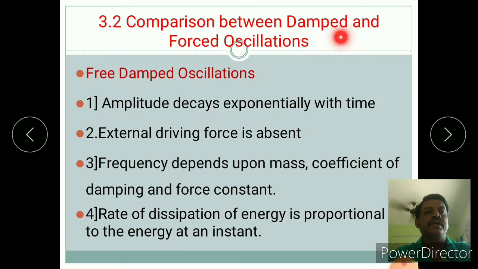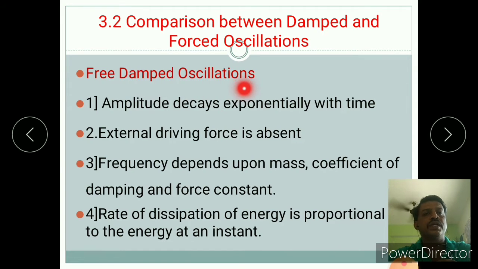Okay, comparison between damped and forced oscillation. So now we consider the damped oscillation. In damped oscillation we cannot apply an external periodic force, and in forced oscillation we continuously apply the external force. So what is the difference between these two?